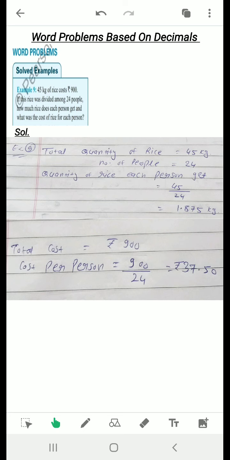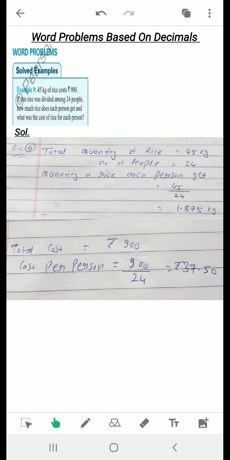Okay, that means we have to find two things here. How much rice does each person get? There are 24 people and total rice available is 45 kilogram. Just think of another example: if we have 100 kilogram of rice and there are 10 people, then how much rice will each person get?